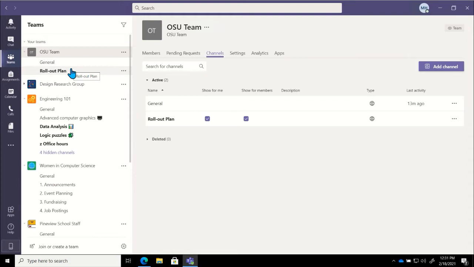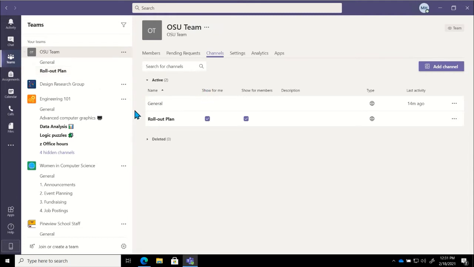All right. And then as I mentioned, one of the options we had was choosing whether or not our team members are able to delete channels. And currently we have it set so only the owners of the team are able to do that. Again, the team owners are really going to be the ones that control things like member permissions. They're going to be the ones that admit people to the team if this is a private team and we need to approve people being added.